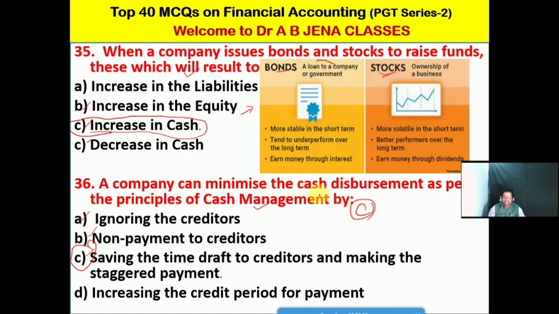A company can minimize the cash disbursement as per the principles of cash management by saving the time draft to creditors and making the staggered payment. The payment will be made at the last moment or on the last date. So in this way your business can minimize the cash disbursement.